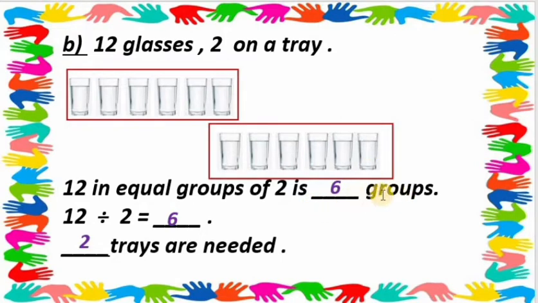So 2 1s are 2, 2 2s are 4, 2 3s are 6, 2 4s are 8, 2 5s are 10, 2 6s are 12. So see here, 2 6s are 12. How many groups were made? 2, and each group has 6 glasses.